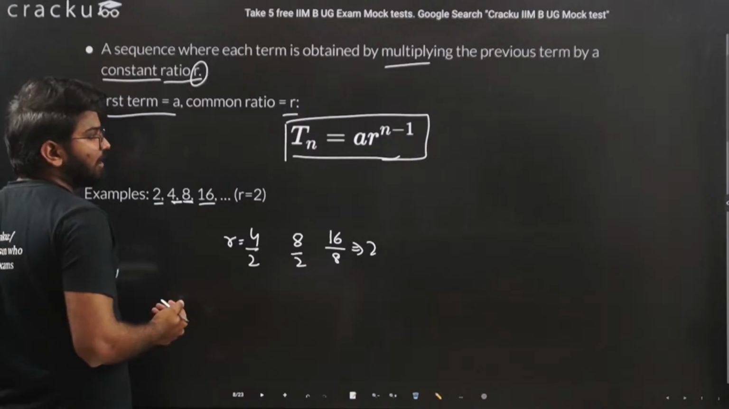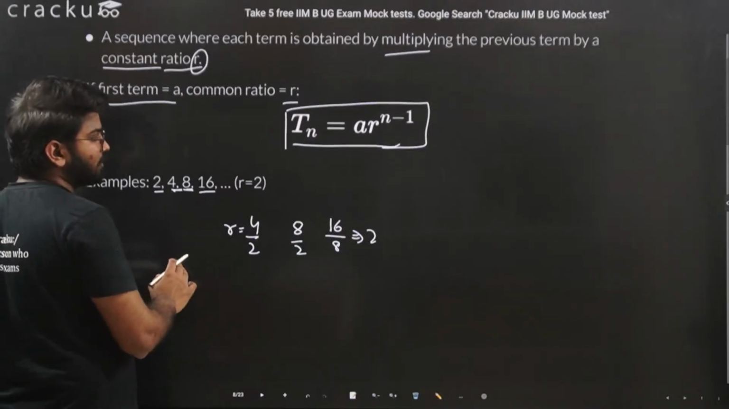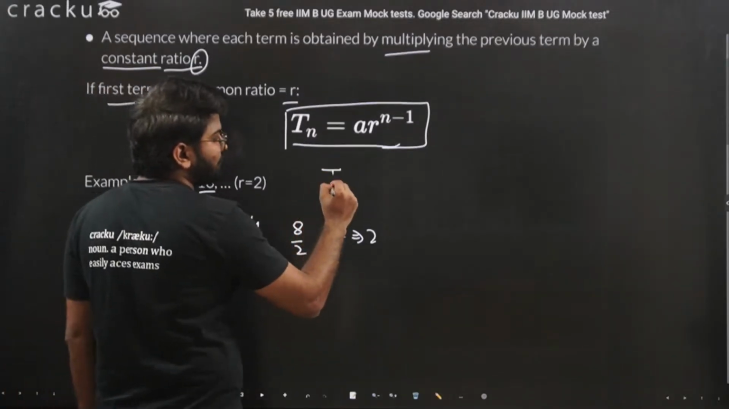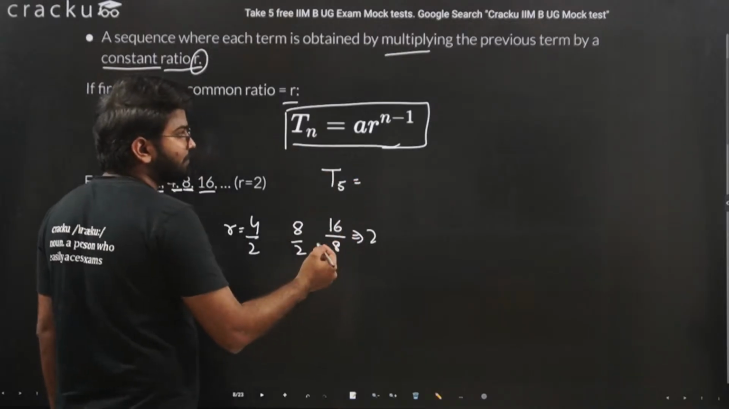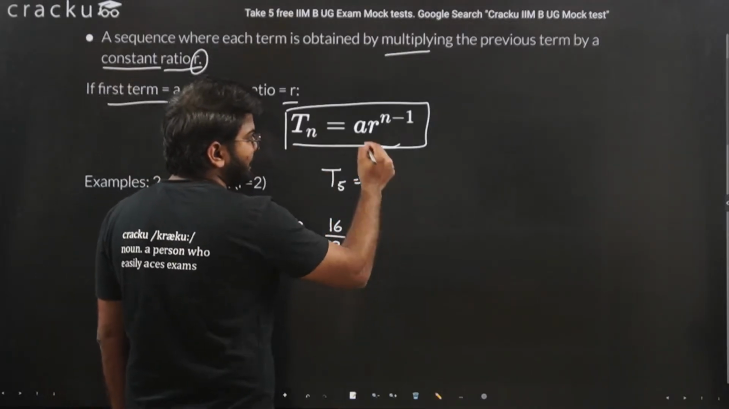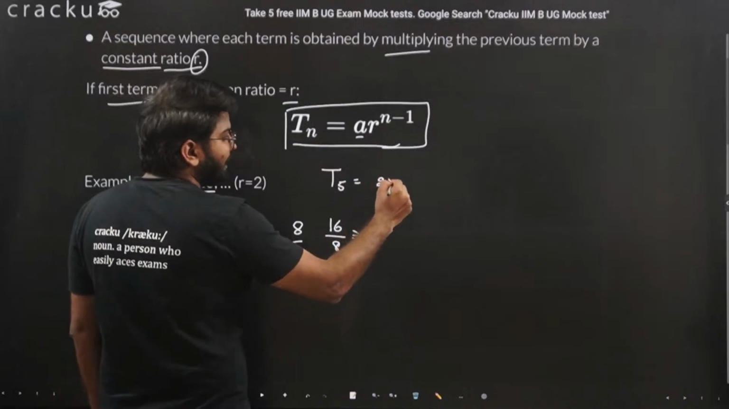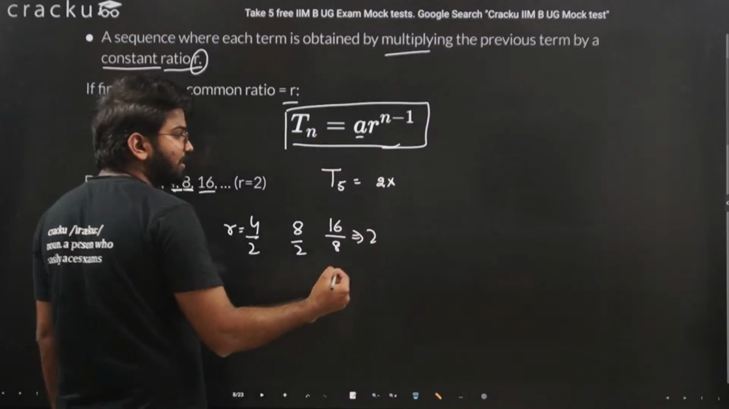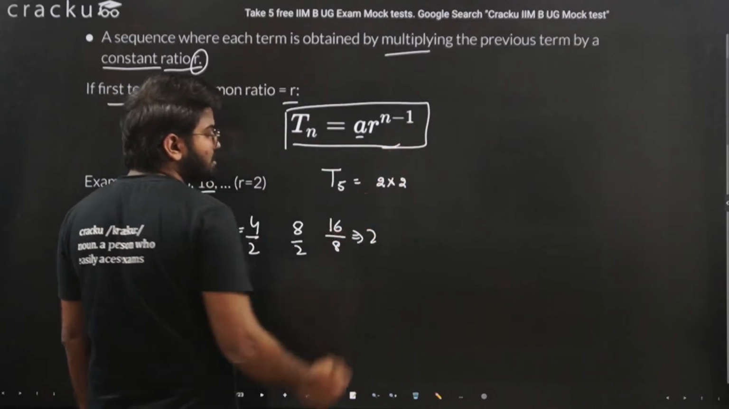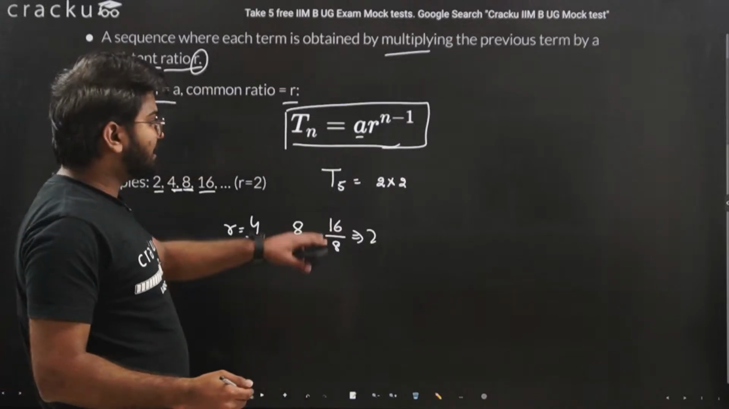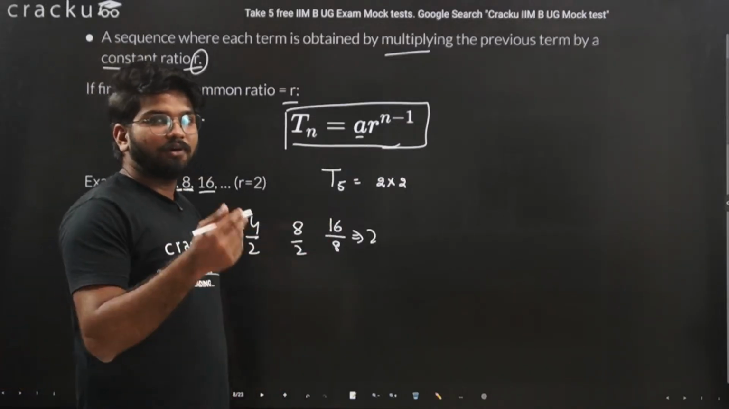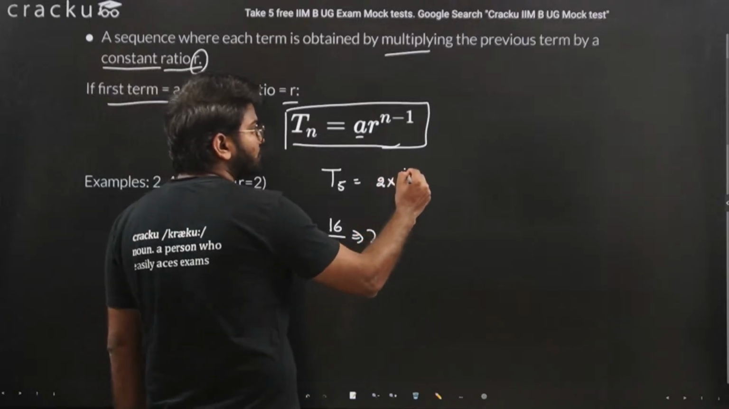So if you have to find out, let's say, the fifth term of this series, you need to find T5, term 5, that is equal to A. A is 2 into R, that is the common ratio 2, raised to n minus 1. We are finding the fifth term, so n is equal to 5. 5 minus 1 is 4.